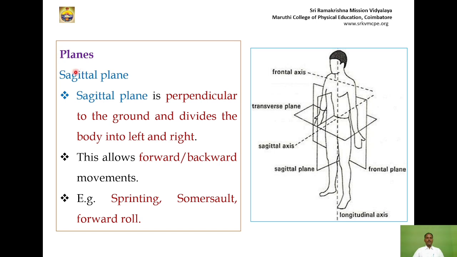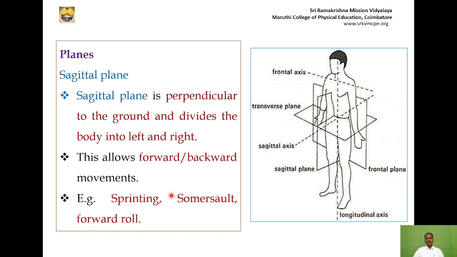The first plane is the sagittal plane. What is the meaning of sagittal plane? The sagittal plane is perpendicular to the ground and divides the body into left and right. Kindly note the words divides the body into left and right. This is the sagittal plane. This surface divides the body into left and right. The imaginary surface that divides the body into left and right is called the sagittal plane.